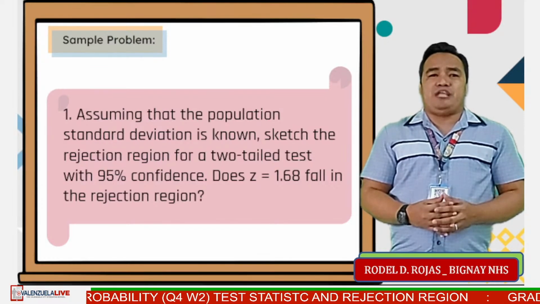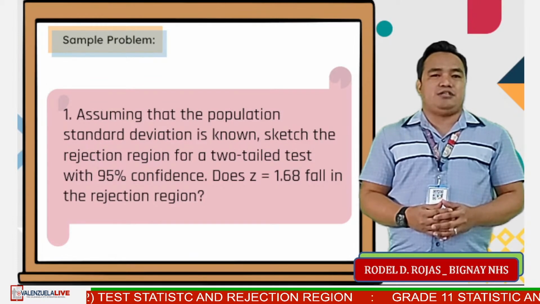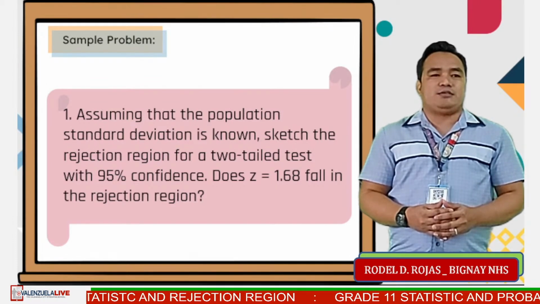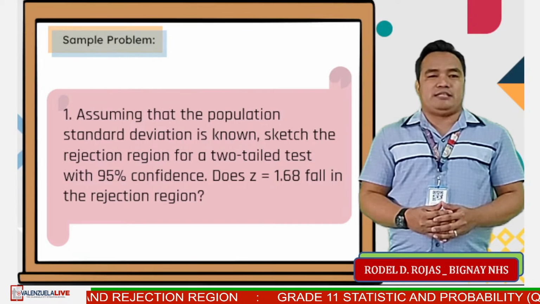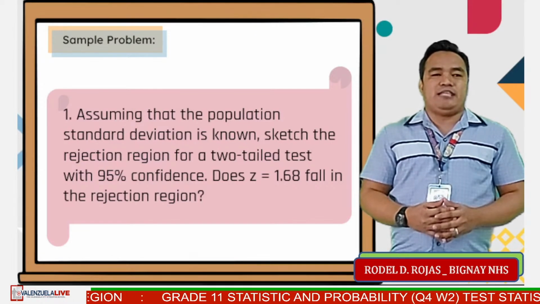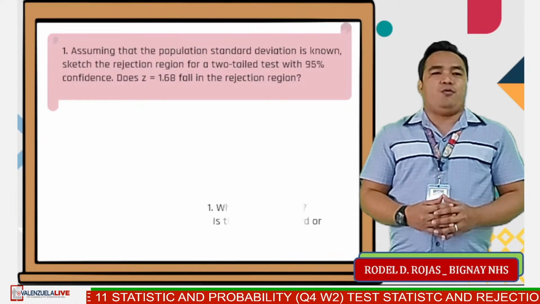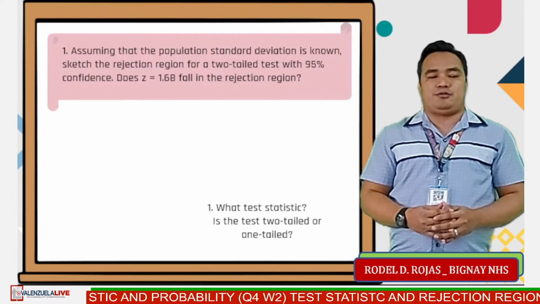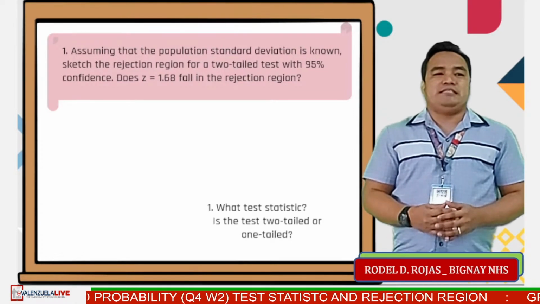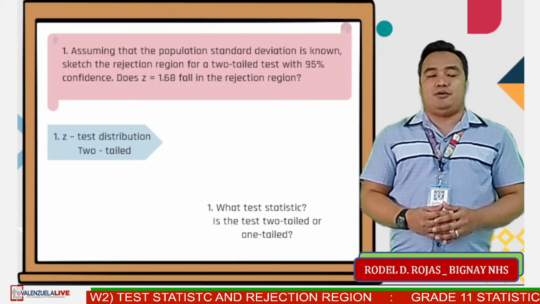Assuming that the population standard deviation is known, sketch the rejection region for a two-tail test with 95% confidence. Thus, Z equals 1.68 fall in the rejection region. For step number 1, what test statistic to be used? The answer, Z-test distribution, since the population standard deviation is known.